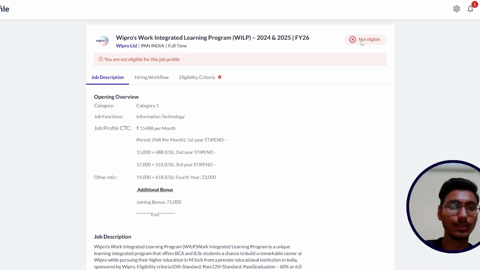Simply click the apply button, and then they want your resume. Select your resume, and after submitting it they will ask some questions, which you have to answer, and then simply submit the application. After submitting the application you will get a mail and you will also see that your application was successfully submitted, and that's how you can apply in this hiring.